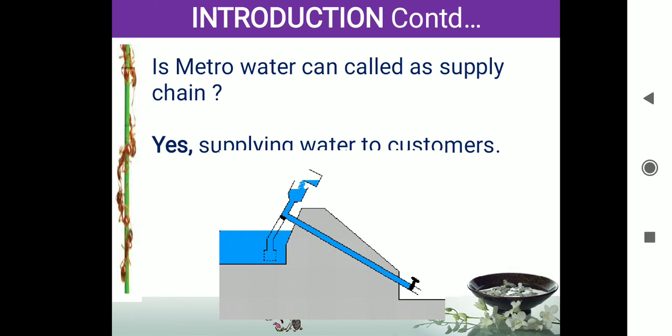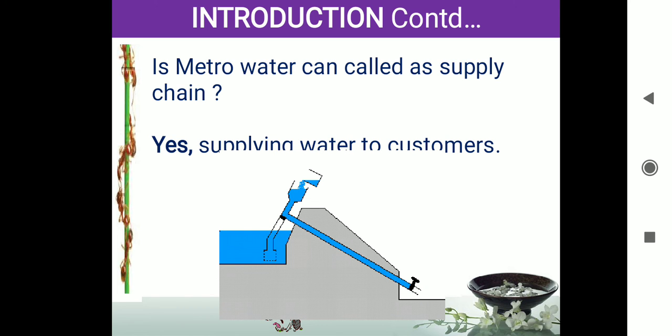Transportation is also called a supply chain. Is the Metro Water, can we call it a supply chain? Yes, supplying the Metro Water to our houses is called a supply chain. Here the product is the water, and the service is provided by the Metro Water Corporation. It is also called a supply chain. Here also a lot of pipelines and infrastructure are there.